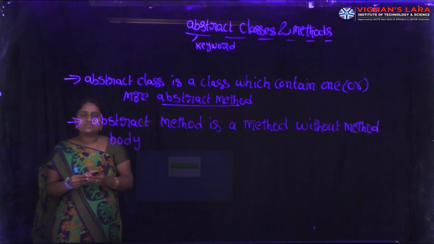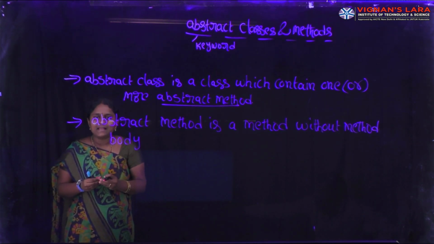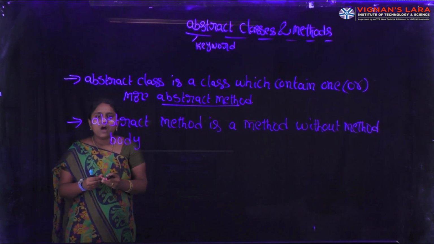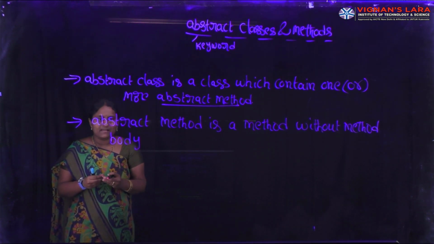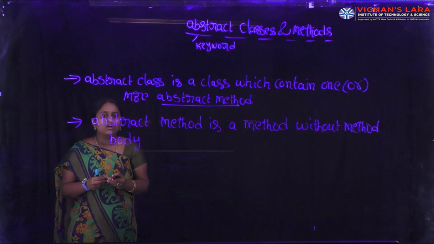In the super class we write one method, and we declare that method with the abstract keyword. Simply we call it an abstract method. We have written the abstract method in the super class, but it is implemented in the subclass. It performs many tasks depending on the object calling.